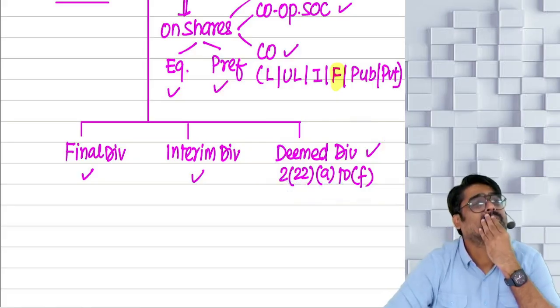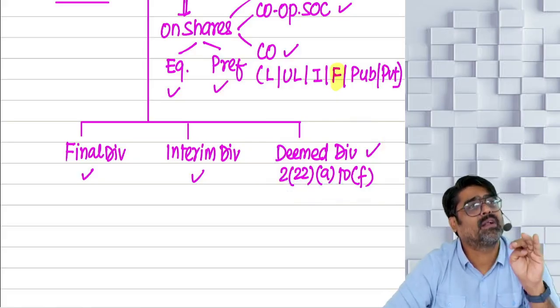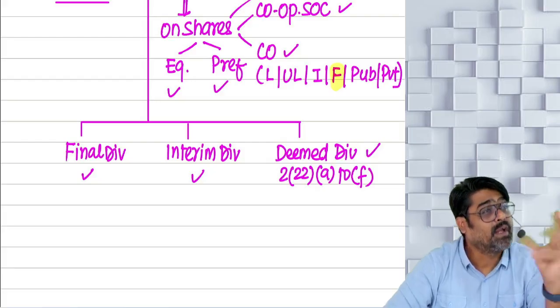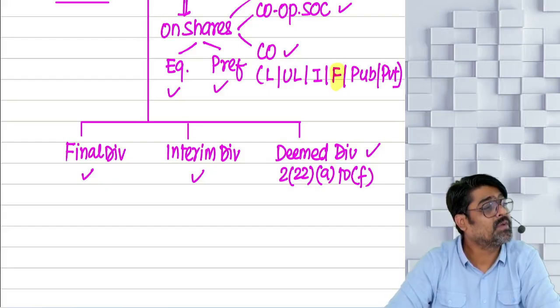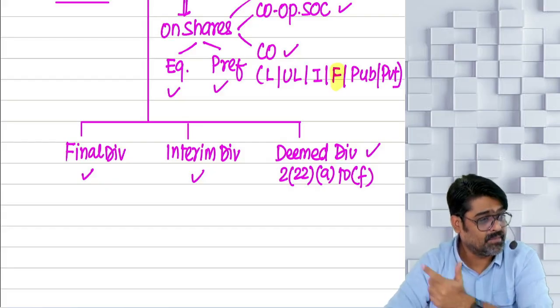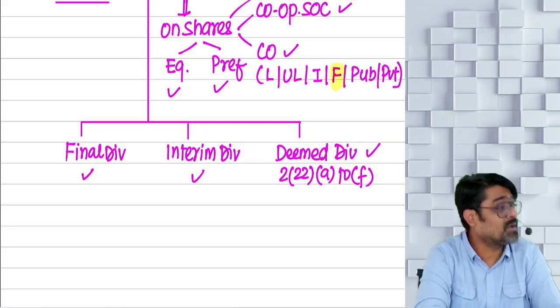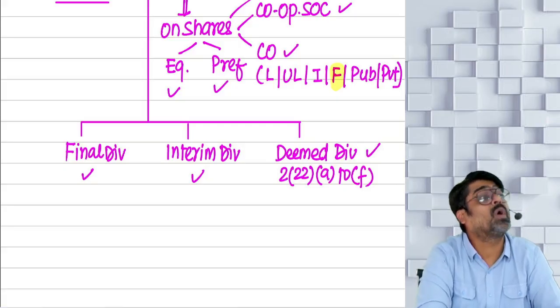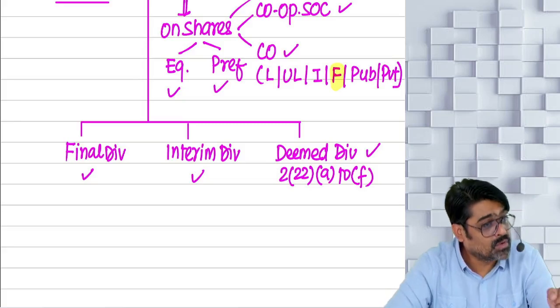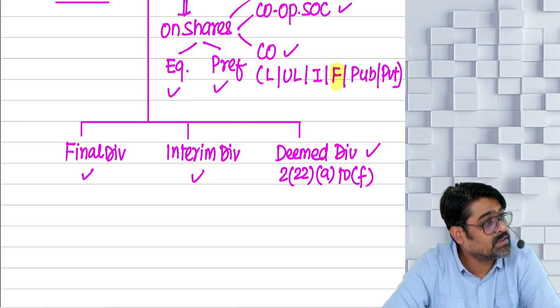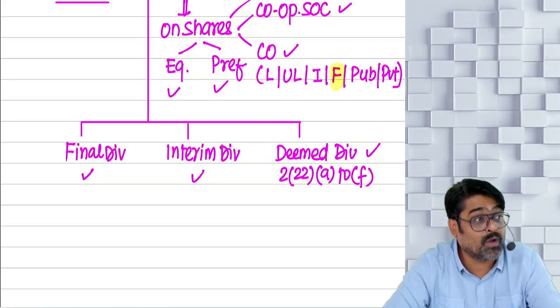But sir, final dividend will be taxable in which year? Interim dividend will be taxable in which year? And deemed dividend will be taxable in which year? Follow method of accounting? If you do that, it is a suicide. In the starting of the chapter only I have told you, don't follow method of accounting.